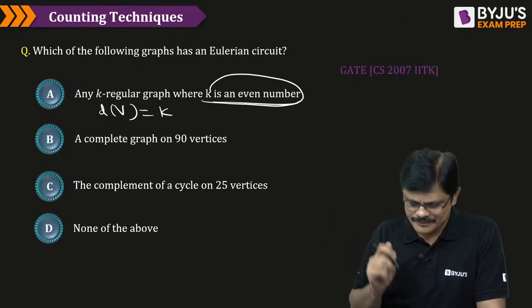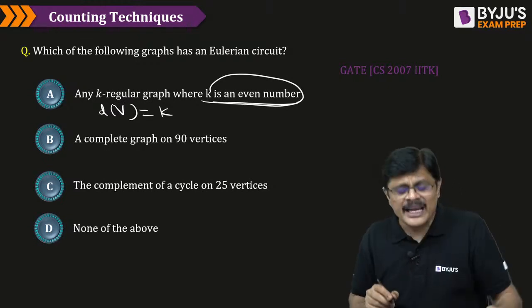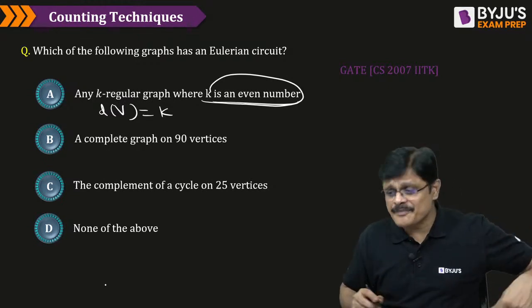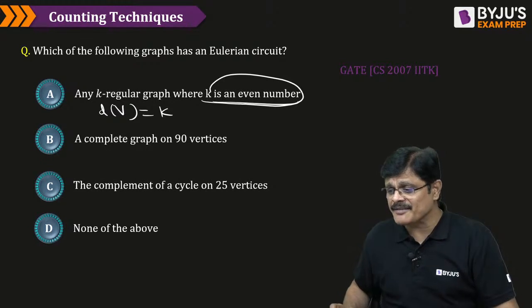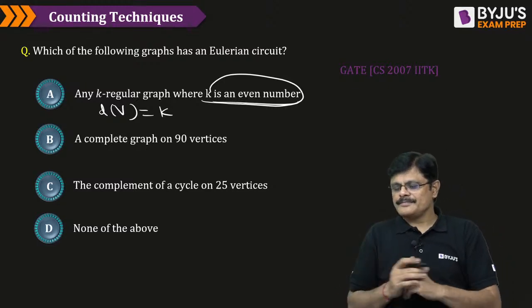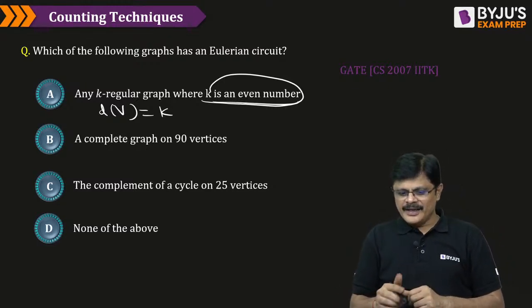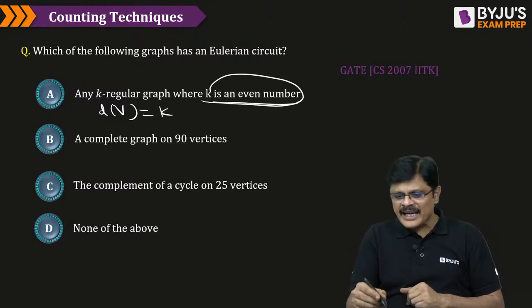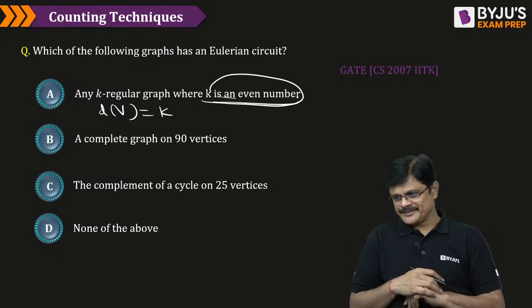Am I clear? Now, can you say option A is an Euler graph? The degree of every vertex is K, where K is even. Can you say it is an Euler graph?